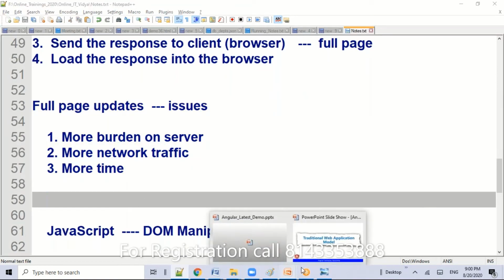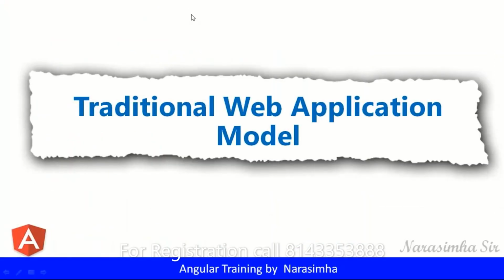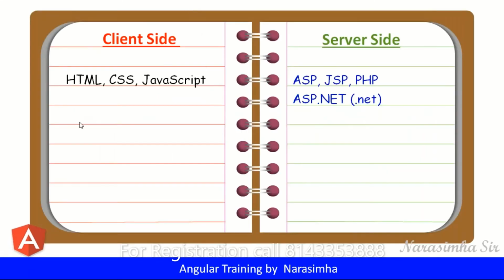That is what we are supposed to understand. If the data is available, my JavaScript can do the partial page update. The problem is the data. If we are able to get the data, then we can address that issue. That is possible by using a concept called Ajax. In 2005, for the first time in the IT industry and web development history, it created a remarkable change.